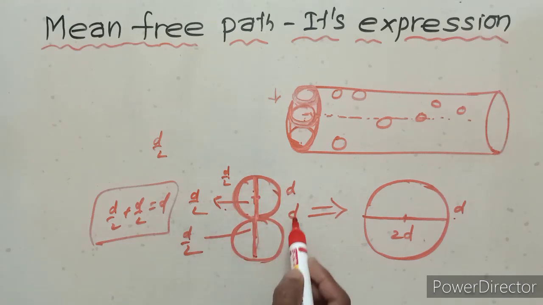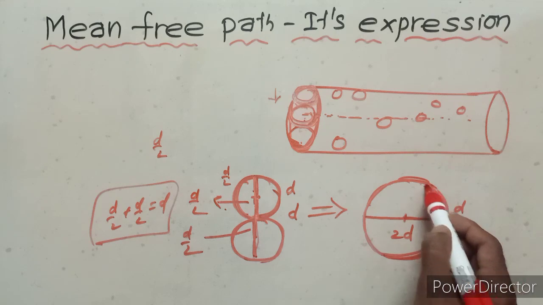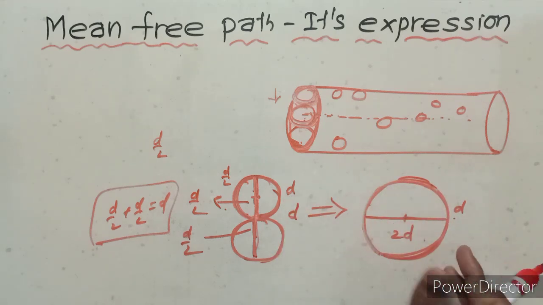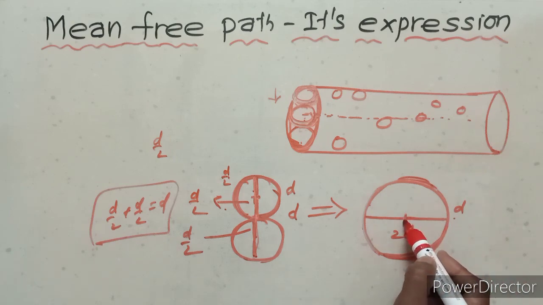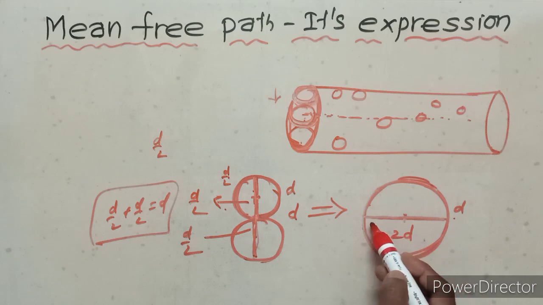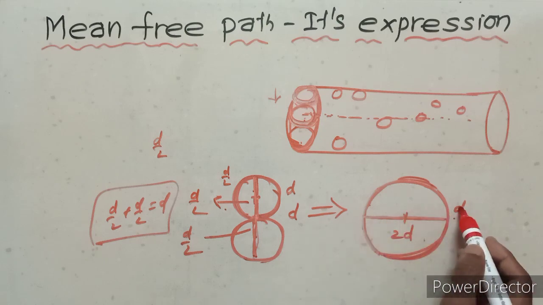Totally these two molecules are stuck together. So these two molecules are converted into this type because they are stuck together. Totally this is 2d, this is d, this is d. The diameter is 2d. Here the radius is d, here the radius is d.